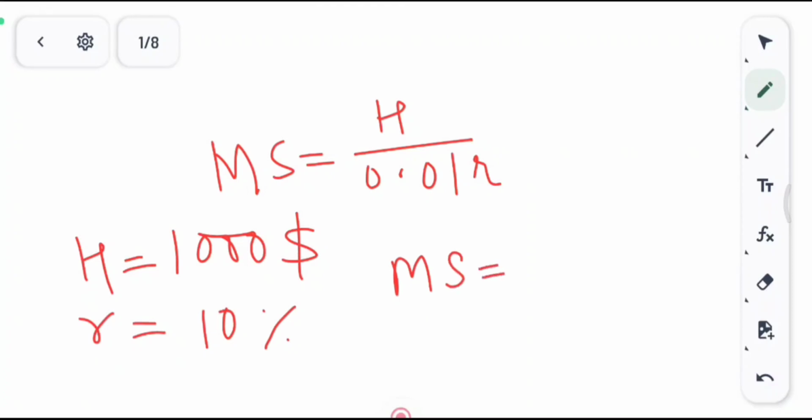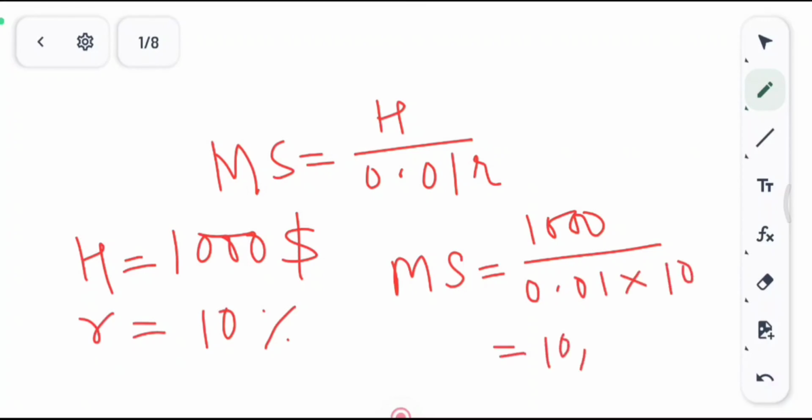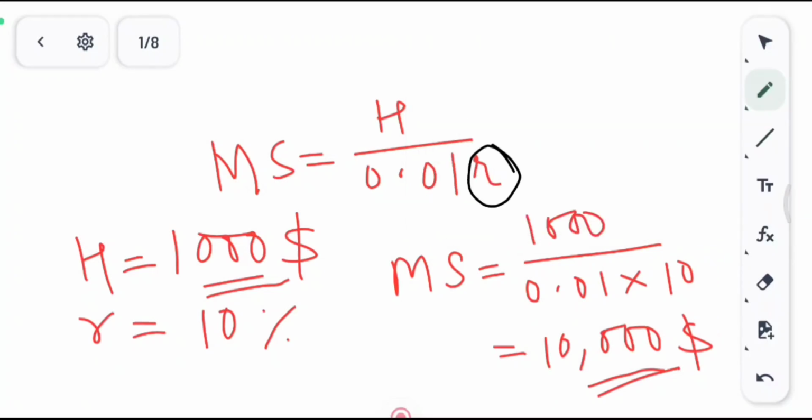Money supply in this case is equal to 1000 divided by 0.01 times 10, that means the money supply is going to be $10,000, whereas the money infused by the central bank is $1,000. And who is deciding what will be the money supply? It is this r. So r is going to decide what the money supply is.